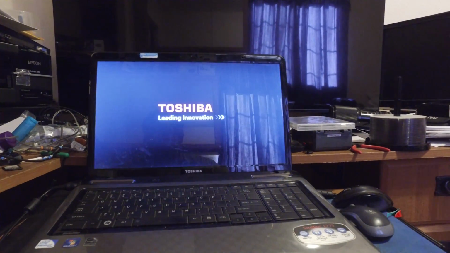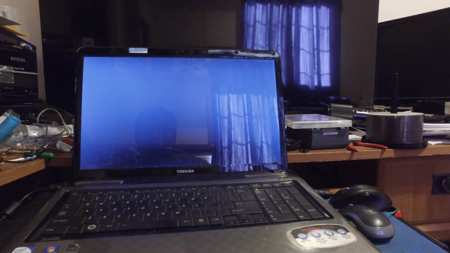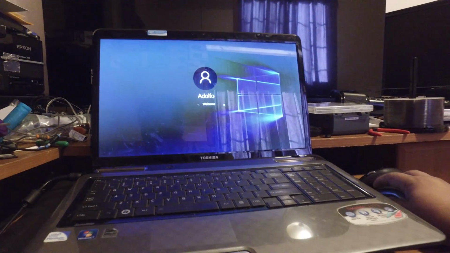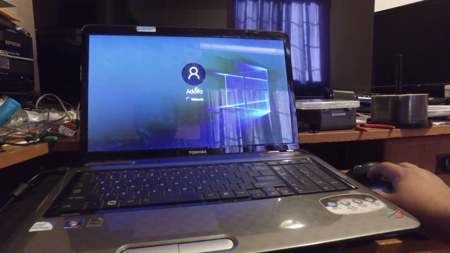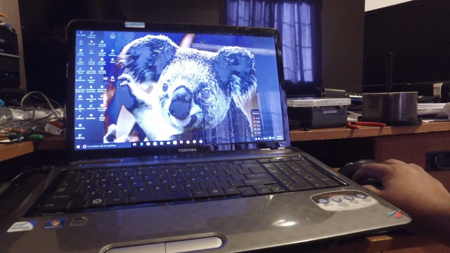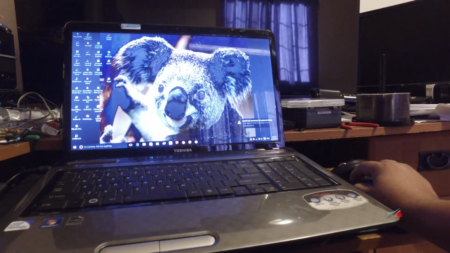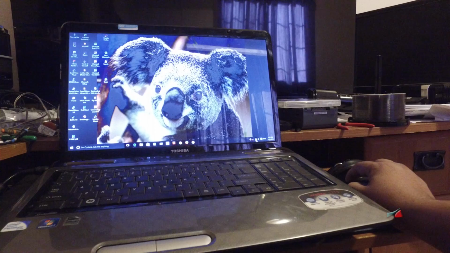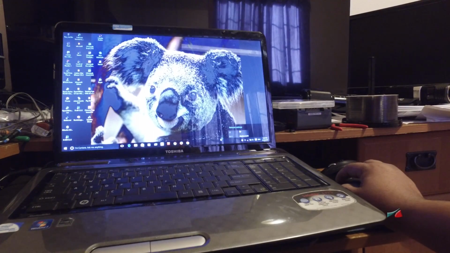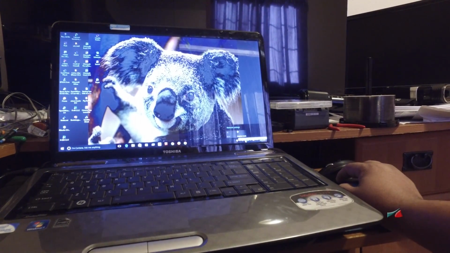Now it's shutting down. Once it's off, I press it again to turn it on, and it's gonna load, and we're gonna log in to Windows. And it's gonna reinstall the driver. So now it's loaded, and when I click here on the wireless, it turns on for a fraction of a second and then it grays out again.